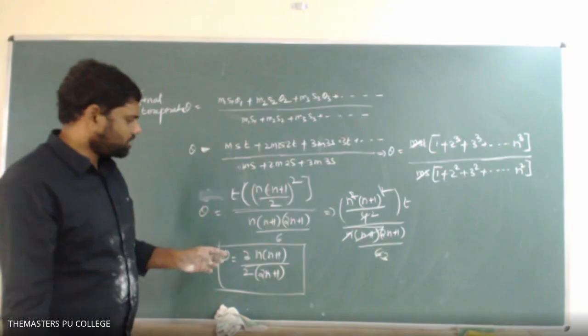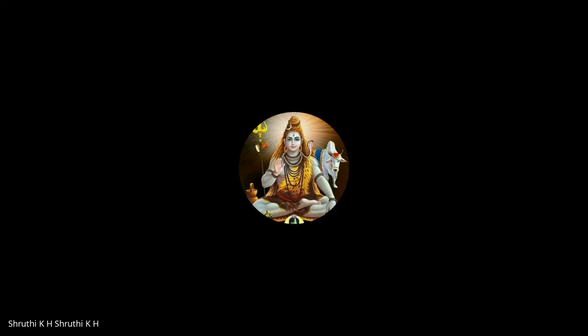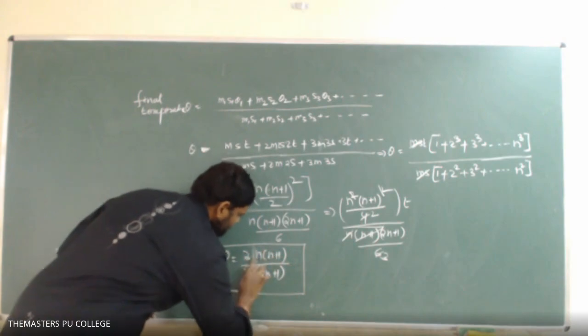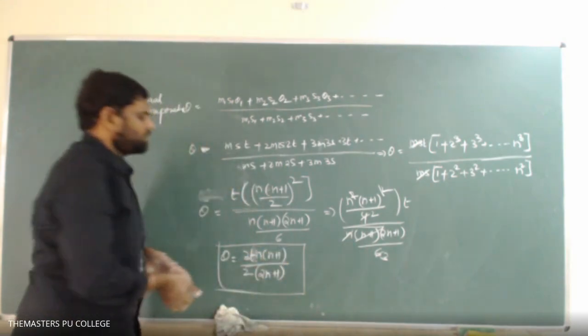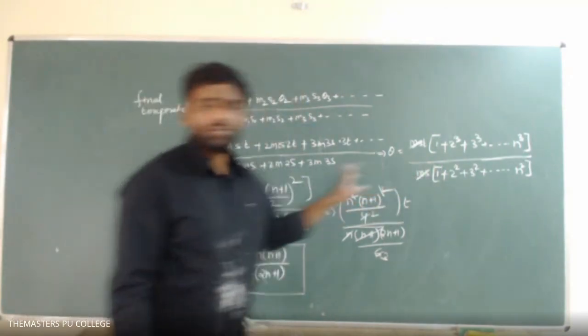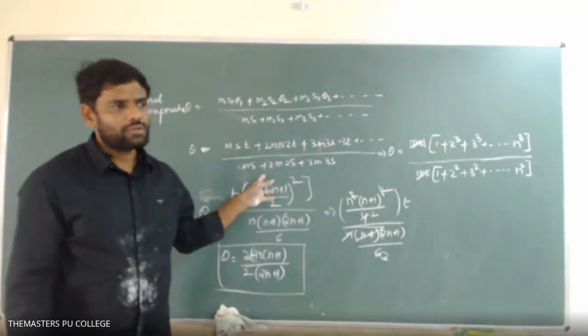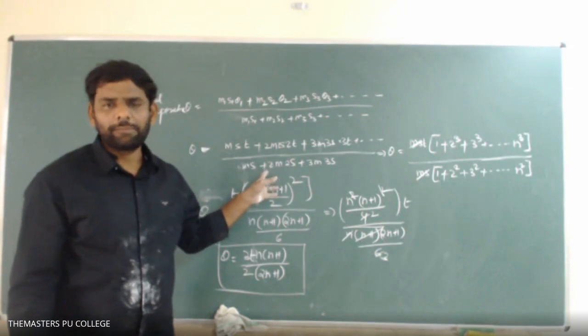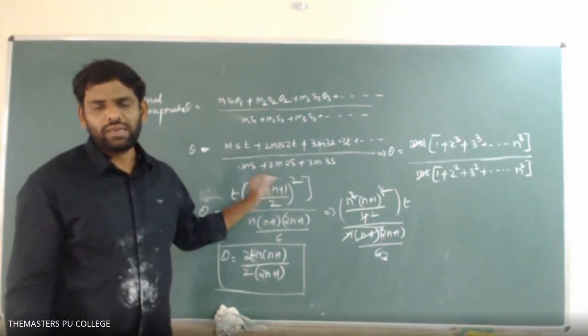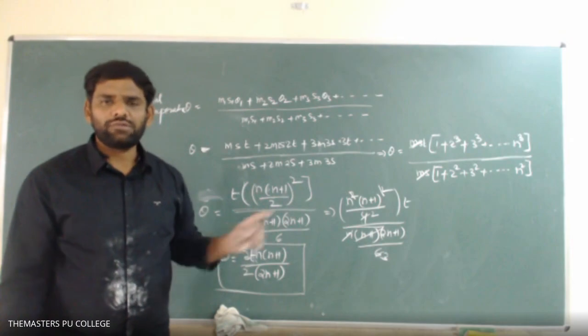Sir, into 2 we should not write, sir. Into t. T, sir, yeah. Yes, correct. Okay, 3t n of n plus 1 by. So students, is this clear to all of you? Guys? Clear, sir. Okay, now any doubts? If you have any doubts, anything else further, you can ask.